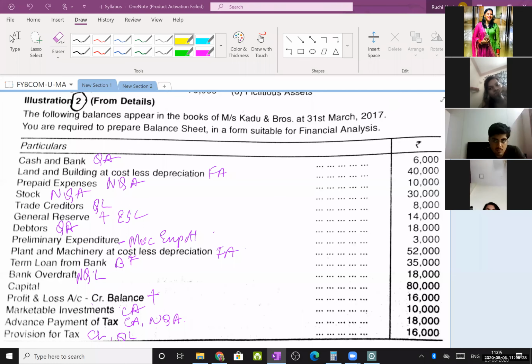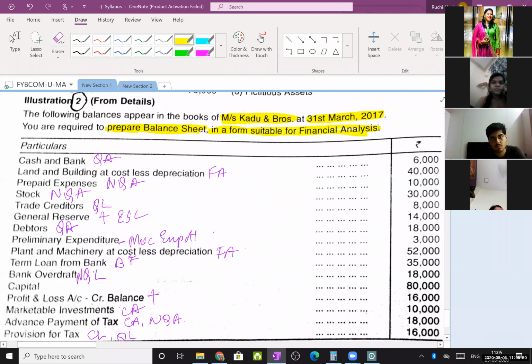The following balances appear in the books of Messrs. Kadu and Brothers. We have to make a balance sheet for this person, Kadu and Brothers, as of 31st March 2017. You are required to prepare a balance sheet in a form suitable for financial analysis.